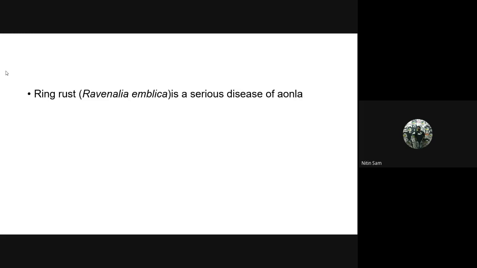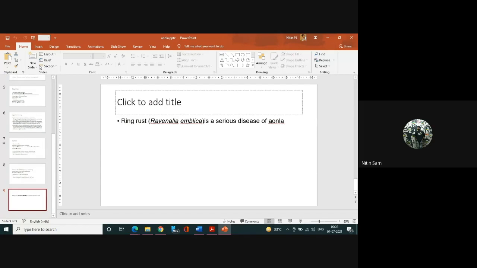Then ring rust is a serious disease in amla. So that's all in the case of amla. Hope you guys got the points.